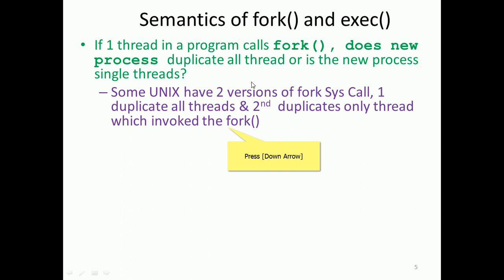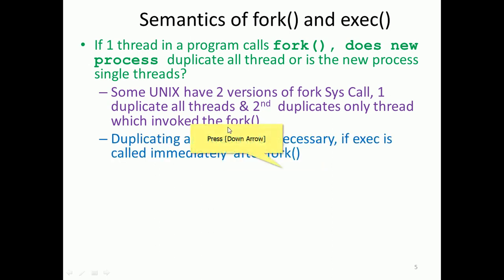So the first system call type duplicates everything, and the second type duplicates only the thread which invoked the fork. Duplicating all threads is unnecessary if you call the exec system call immediately after fork, right? So duplicating all threads is unnecessary if exec is called immediately after the fork, because everything will be replaced anyway.